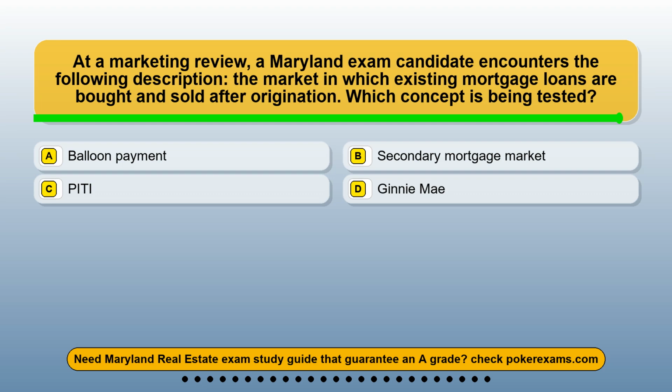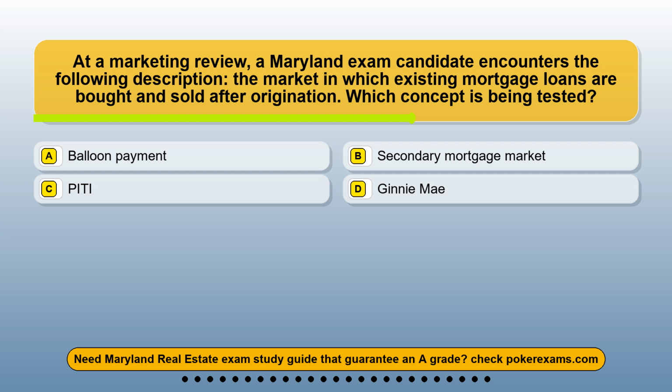Question 9. At a marketing review, a Maryland exam candidate encounters the following description: the market in which existing mortgage loans are bought and sold after origination. Which concept is being tested? Option A, balloon payment. Option B, secondary mortgage market. Option C, pity. Option D, Ginnie Mae.